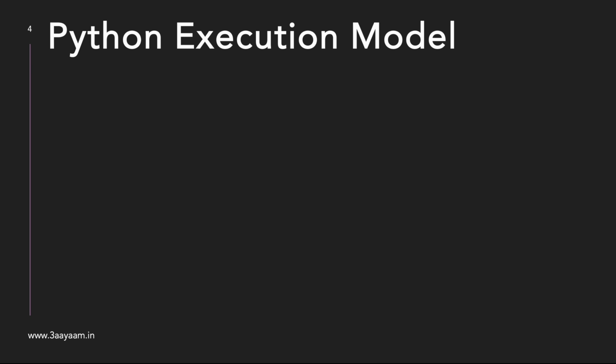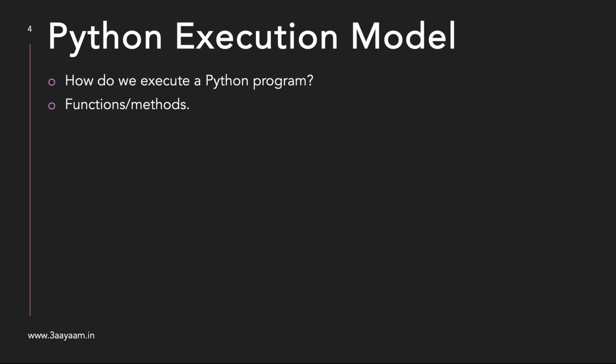Before writing the code, let us try to understand the program execution model in Lambda. Even before that, let us do a recap of the Python execution model, how a Python code gets executed. We typically write functions or methods. Methods are nothing but functions which are written inside of a class.